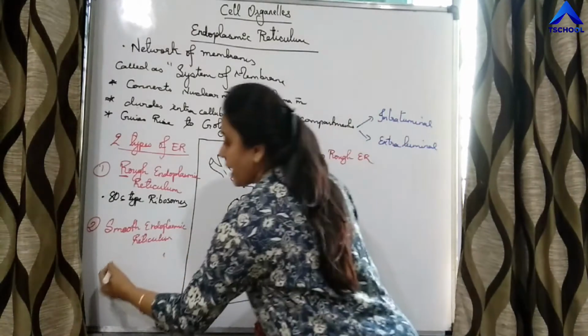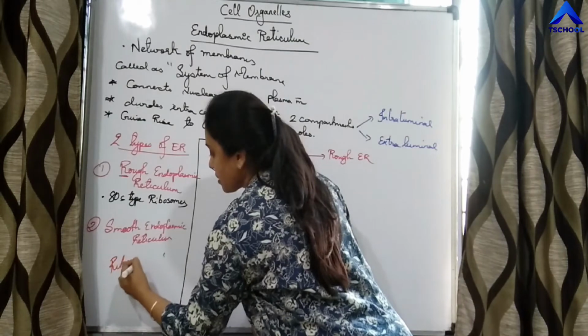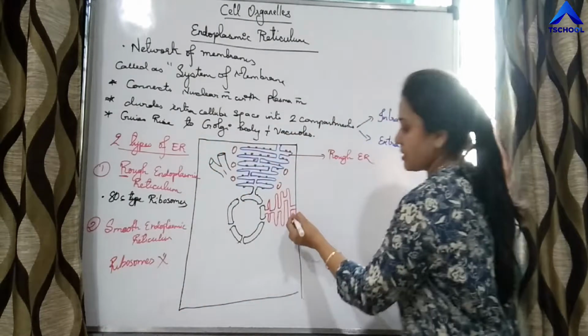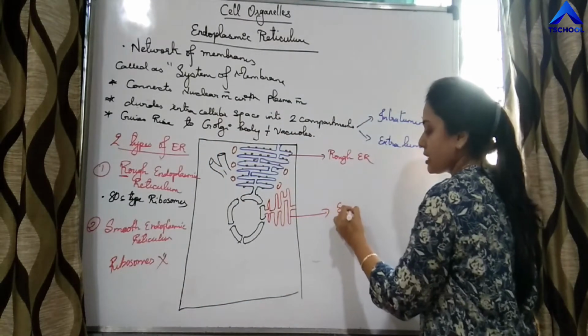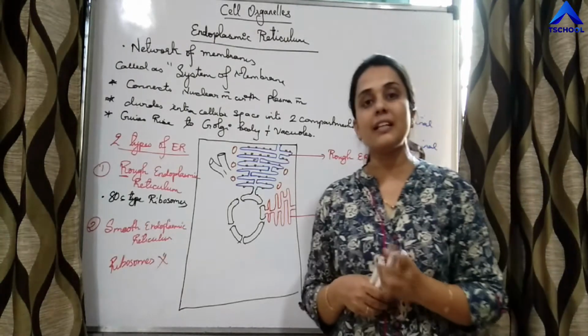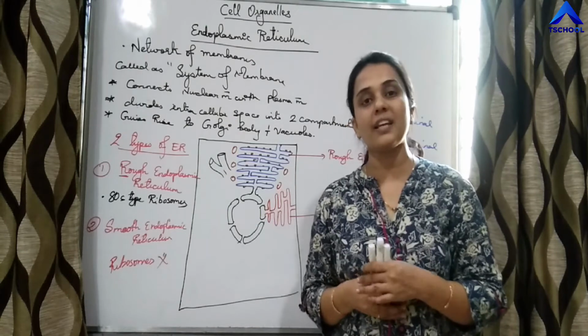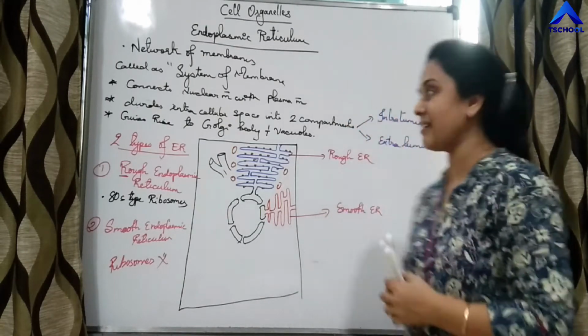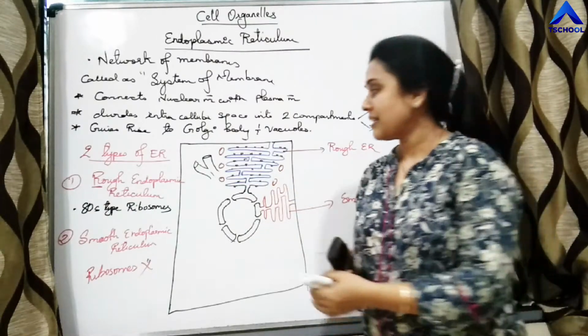And if ribosomes are not present, say over here, then it is called smooth ER. We are going to study the difference between rough ER and smooth ER.